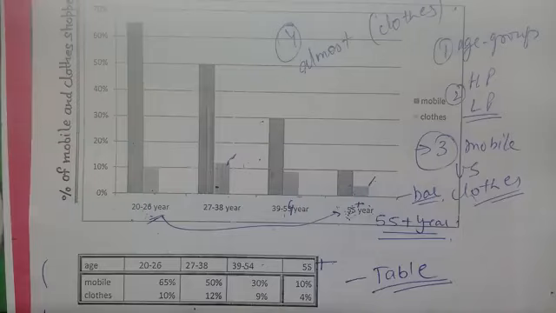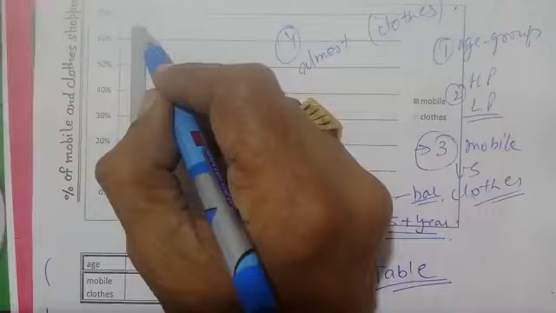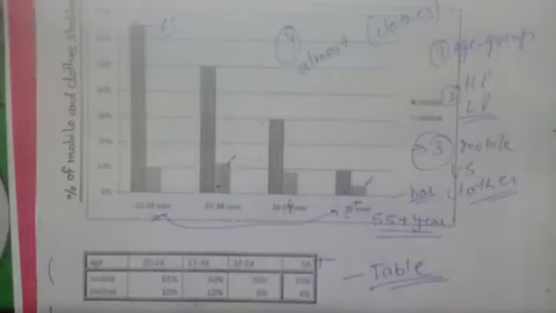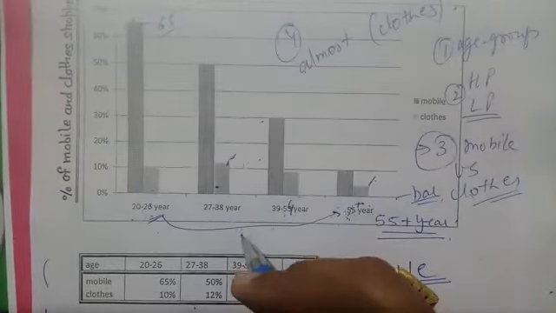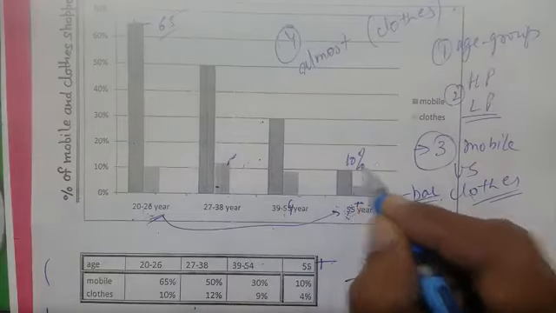That is the requirement of task 1. Remember this thing. So here you can check this age group. What's the percentage here? Around 65. So we can work on this one. And what's the percentage of 55? It's around 10%. So this line I'll go with.